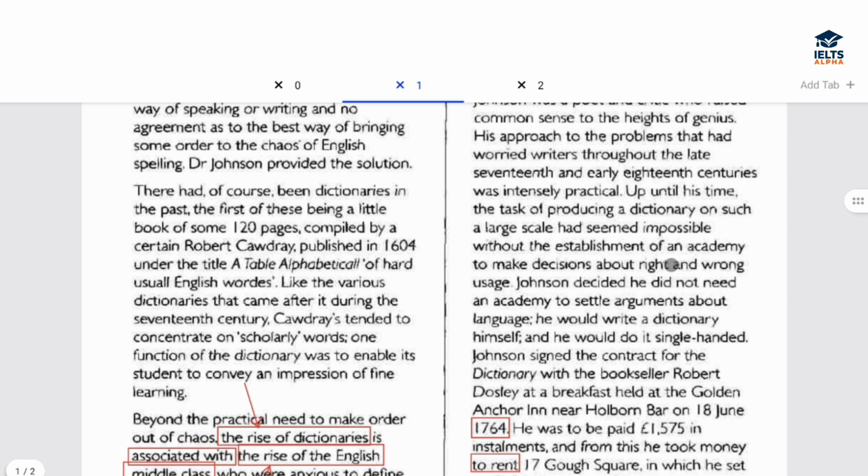Here, up until his time, the task of producing a dictionary was impossible without, see, up until his time. They are not talking about the time of Johnson, but up until his time, until he came and started his own work, the task of producing a dictionary had seemed impossible without the establishment of an academy. So without an academy, it wasn't possible. They are talking about before Johnson.